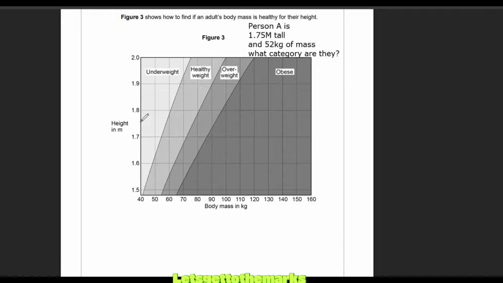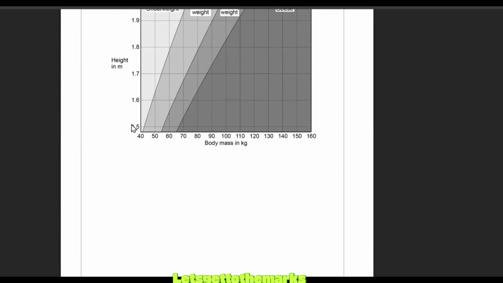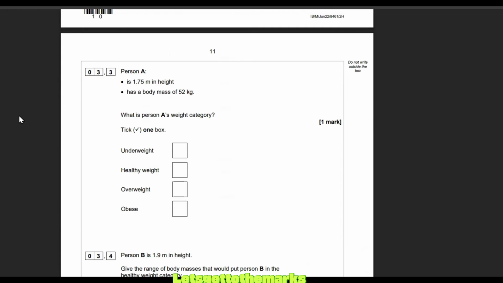So 1.75, we're looking about there for their height. And then 52, we're looking at about there, just under 55. Now, if I draw a line up, this should be a straight line, but beggars can't be choosers. So it ends about here. And that means when we grid reference that on the graph, they are underweight. So that is the body category that they are in. Let's go down and tick the box. So they would be underweight, and that would score us a mark. Wunderbar.